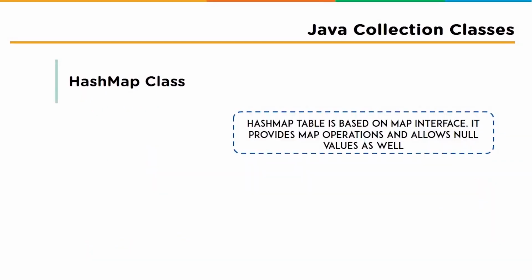Moving further, we will try to understand the next class in Java collections, which is the HashMap class. HashMap is based on the implementation of the map interface. This implementation provides all the optional map operations and permits null values and the null key. HashMap class is roughly equivalent to Hashtable, except that it is unsynchronized and permits null. This class makes no guarantee for the order of the map. Now for a better understanding, let's go through a sample program.